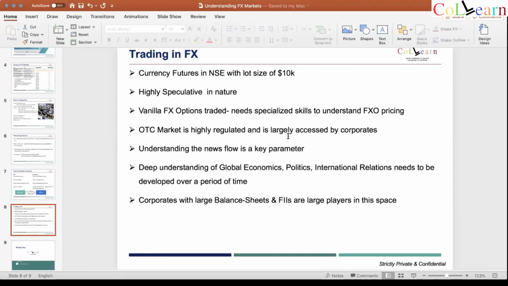And again, the OTC market is a market where roughly $7 to $8 billion get traded every day in India. The larger players there are FIIs who invest in equity markets. Of course, they need to buy rupees, so they sell dollars, which is why when the stock market goes up, the dollar-rupee appreciates, and vice versa. When they sell their positions in the market, they need to buy back the dollars to basically take it back to where it came from. So dollar-rupee then weakens. So that's a very elementary, basic level of FX and the subjects associated with it.